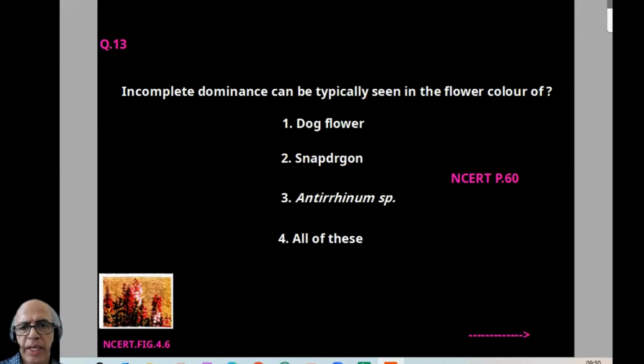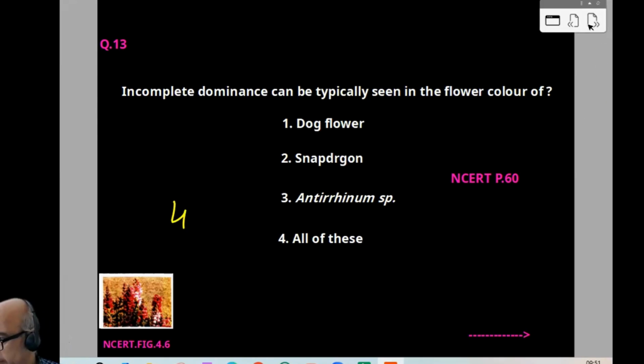Incomplete dominance can be typically seen in the flower color of: it is seen in the dog flower, snapdragon, antirrhinum, all are the same. The answer is 4. A diagram is also given there. So it will be easy for you. Now coming to the next one.